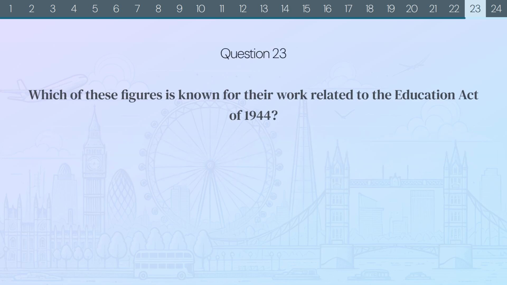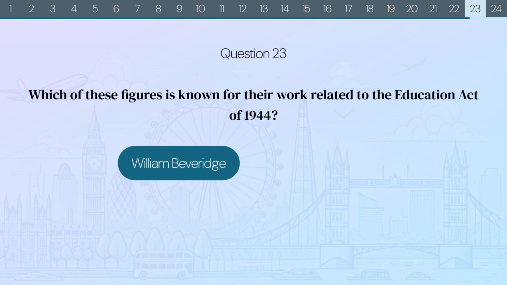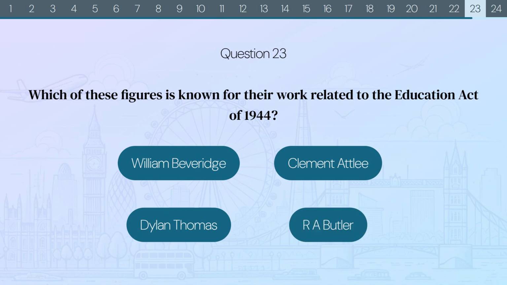Question 23. Which of these figures is known for their work related to the Education Act of 1944? William Beveridge? Clement Attlee? Dylan Thomas? Or R.A. Butler?